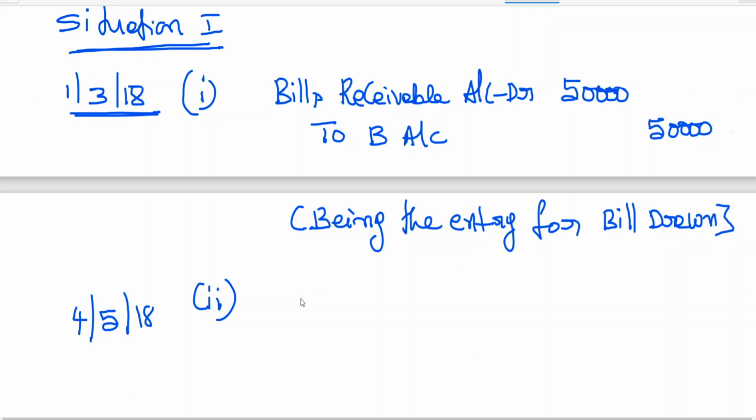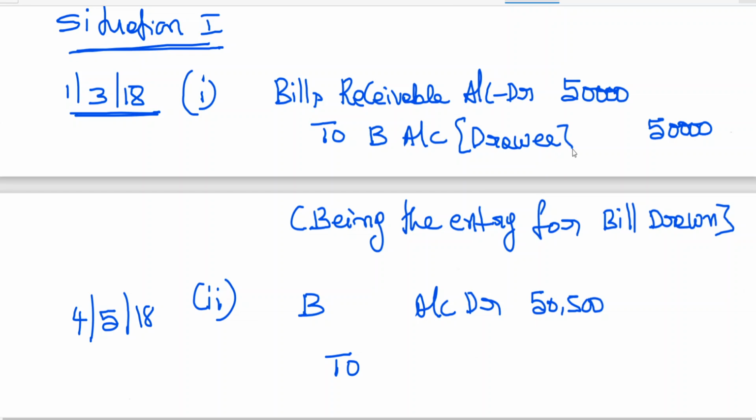Second entry. What happened? Bill has been dishonored. When bill has been dishonored, B account debtor, noting charges I told you 500. 50,500. Here B means drawee, my dear friends. You will understand. B means here drawee. B means who is that? Drawee.